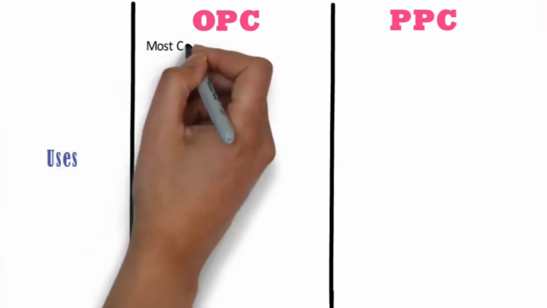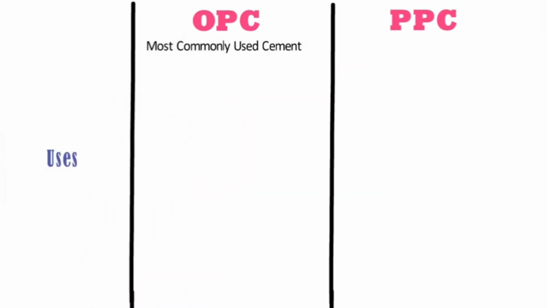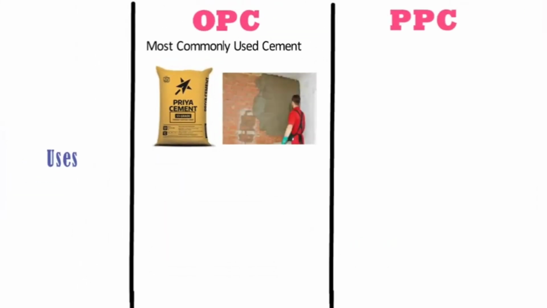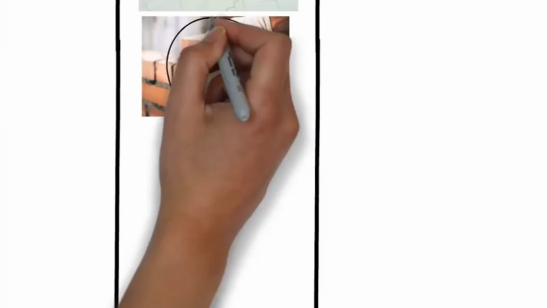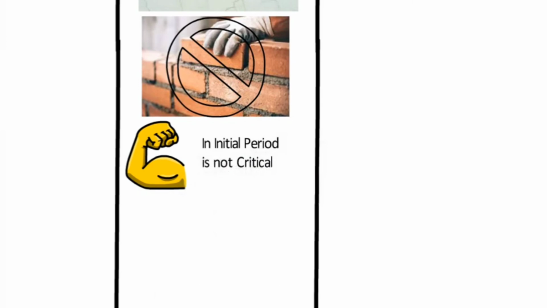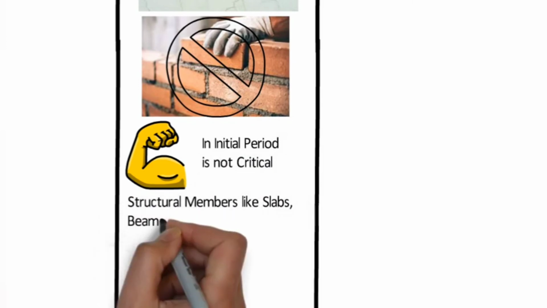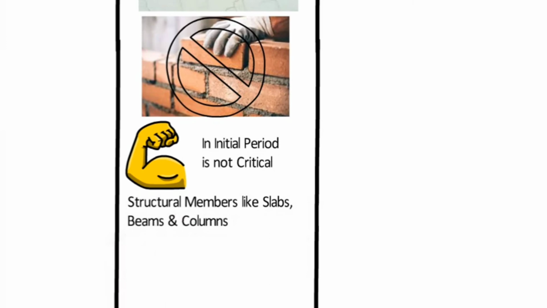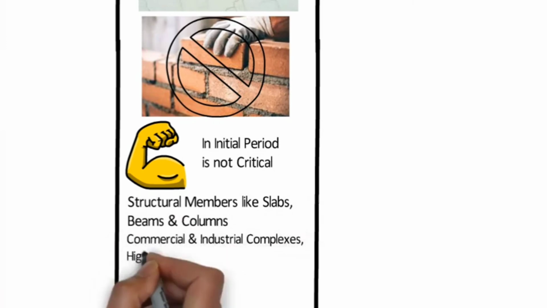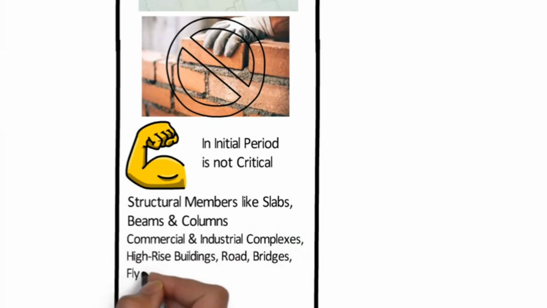Uses. OPC is the most commonly used cement in construction. Higher grade like grade 53 is not recommended to be used for plastering, as it is known to develop shrinkage cracks due to its high strength. OPC is also not used in masonry as mortar strength in initial period is not that critical. OPC can be used for structural members like slabs, columns, and beams. Ideal applications for ordinary Portland cement are commercial and industrial complexes, high-rise buildings, roads, bridges, flyovers, heavy defense structures, etc.